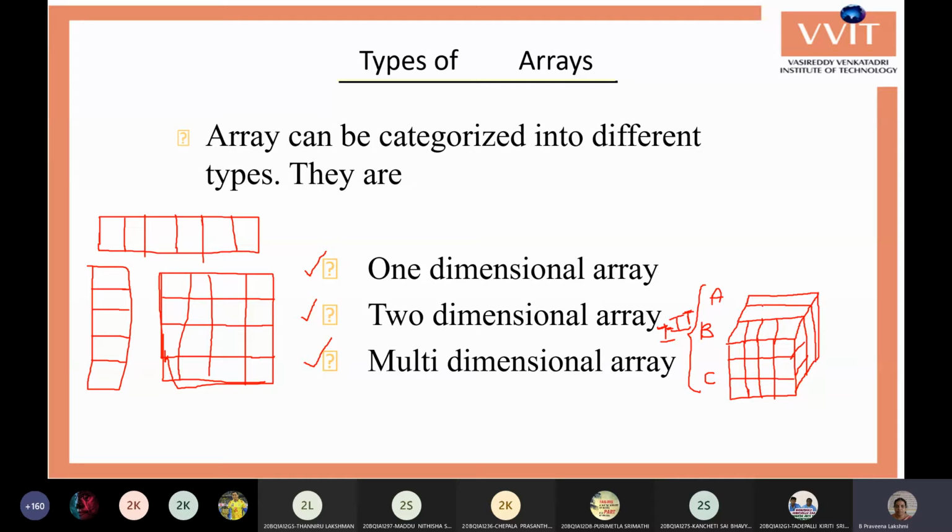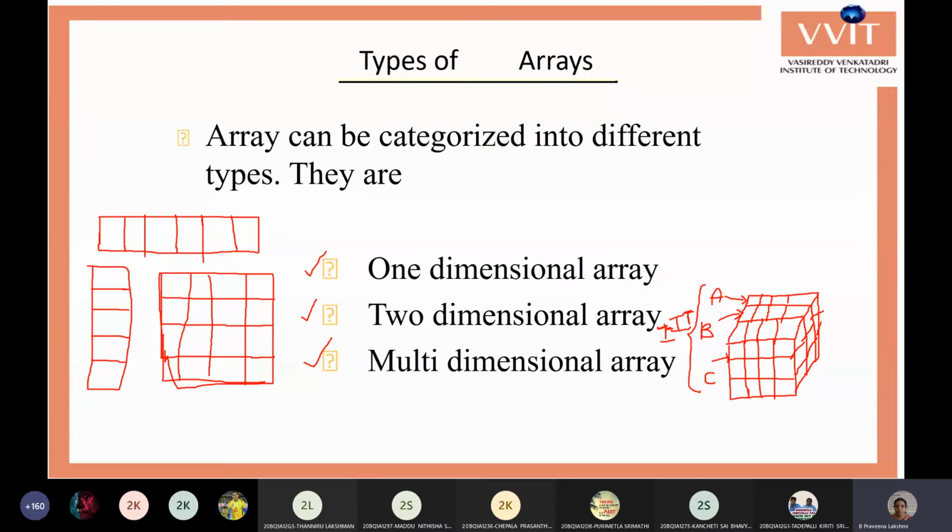Just assume that you are placing these planes one after the other, so behind one plane you are placing another plane. Then it becomes like this. This is for the B section, this is for the C section, and this is for the A section.